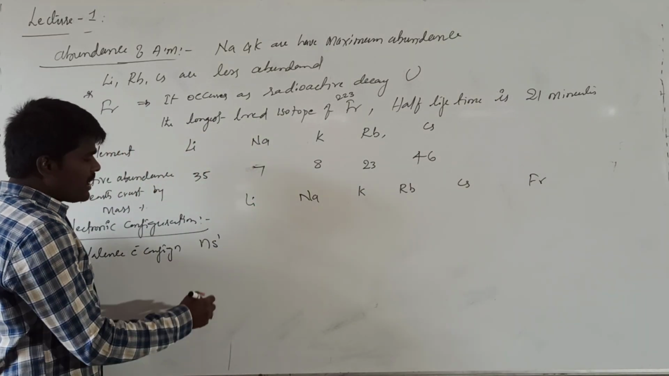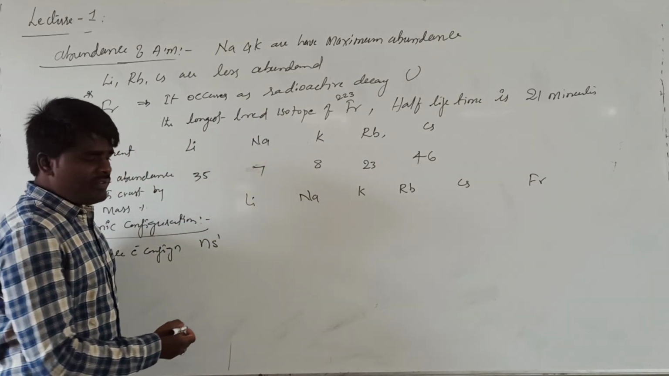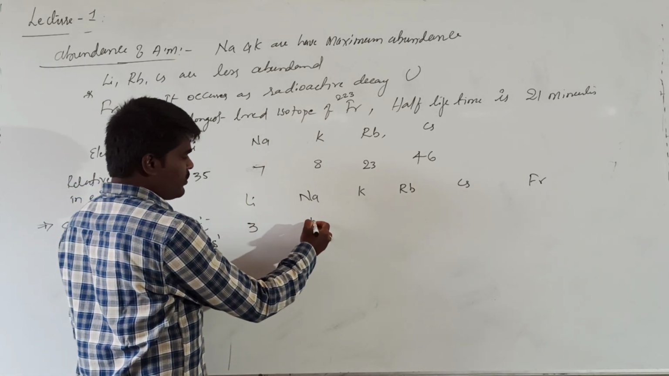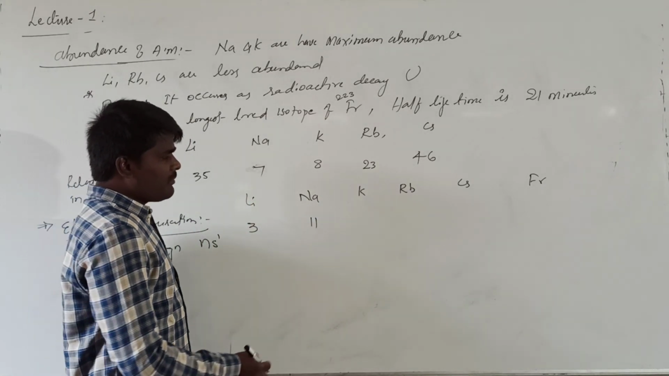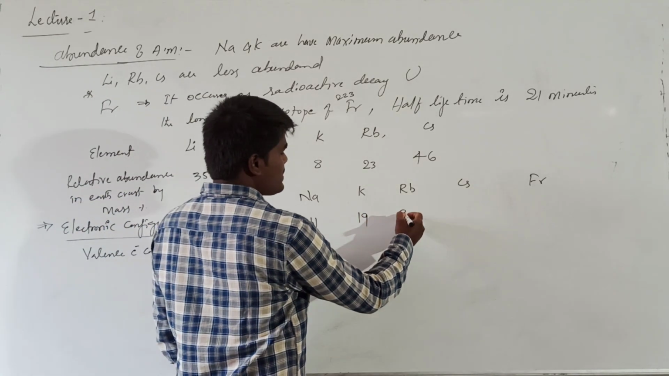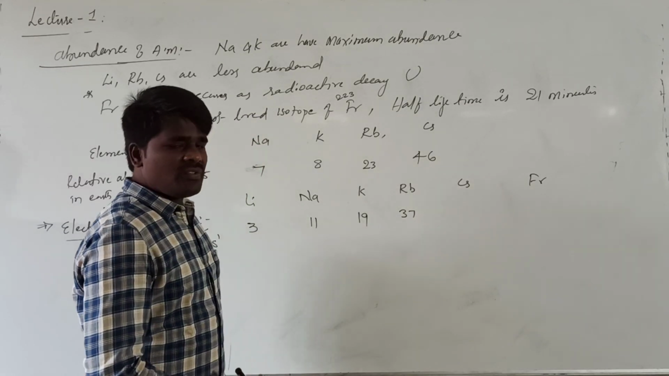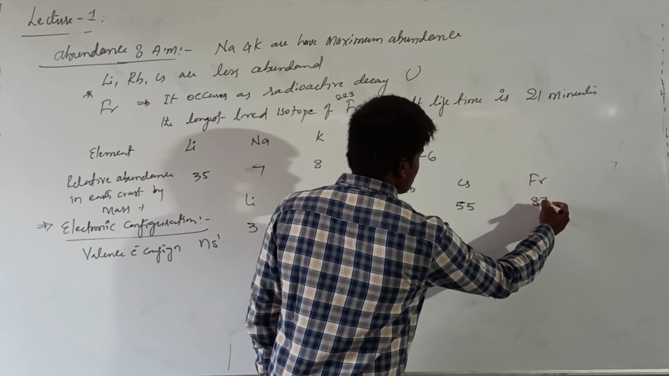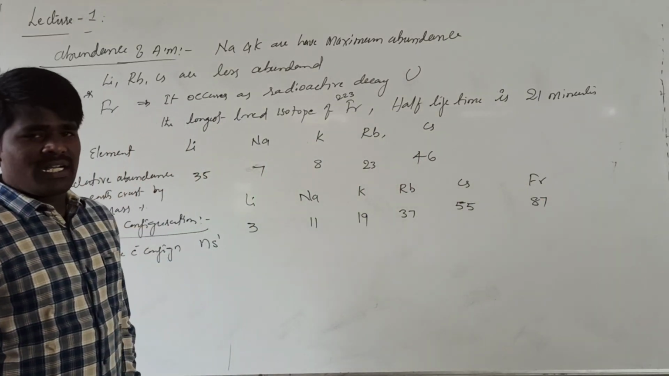If you are talking about their atomic number, what is the atomic number of lithium? Atomic number of lithium is 3, atomic number of sodium is 11, atomic number of potassium is 19, atomic number of rubidium is 37, atomic number of cesium is 55, and atomic number of francium is 87. These are their corresponding atomic numbers.